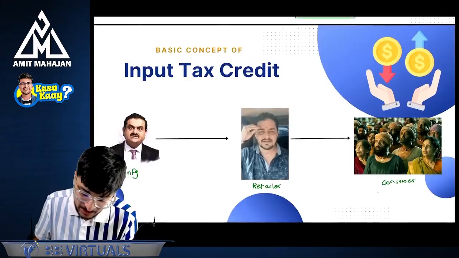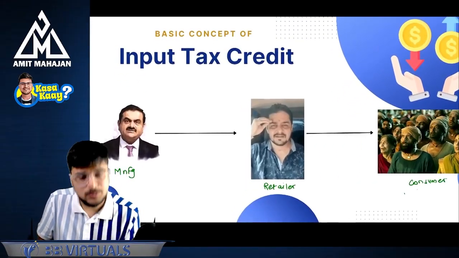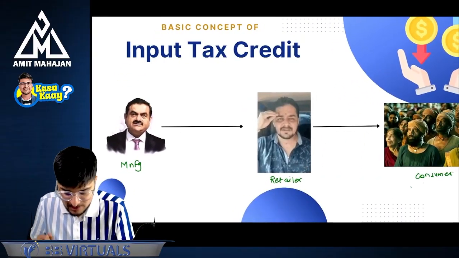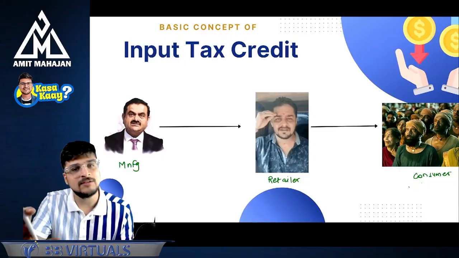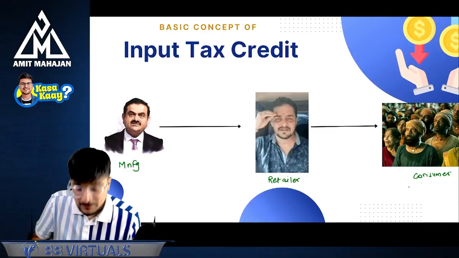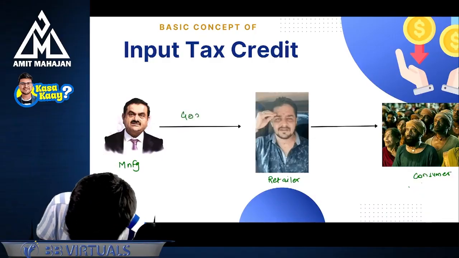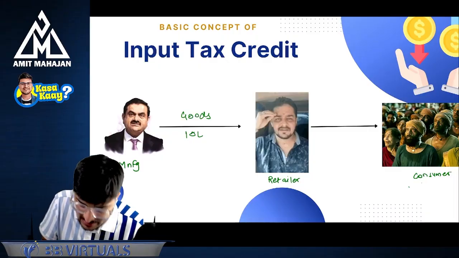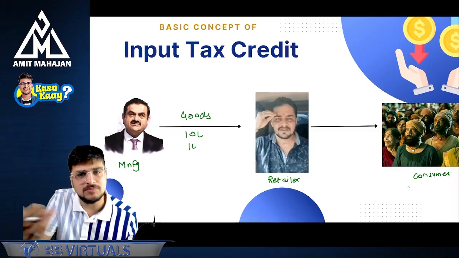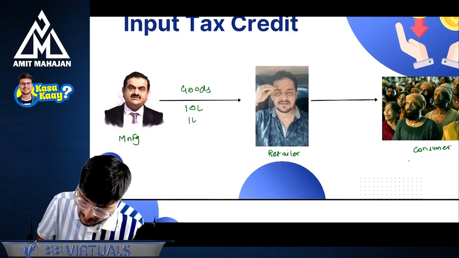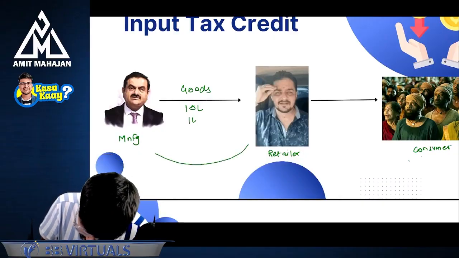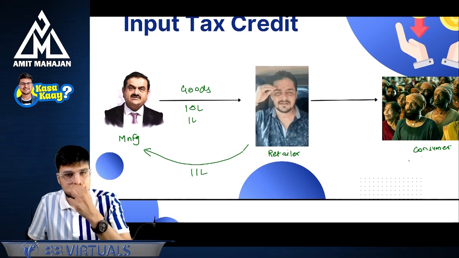This was basic. Let's understand the basic concept of input tax credit. There is one manufacturer, there is one retailer, and there is one consumer. The manufacturer sold certain goods to the retailer worth 10 lakhs, and of course, they will charge GST. Let's assume that the GST is 1 lakh. What will the retailer do? The retailer will make a payment of 11 lakhs to the manufacturer.